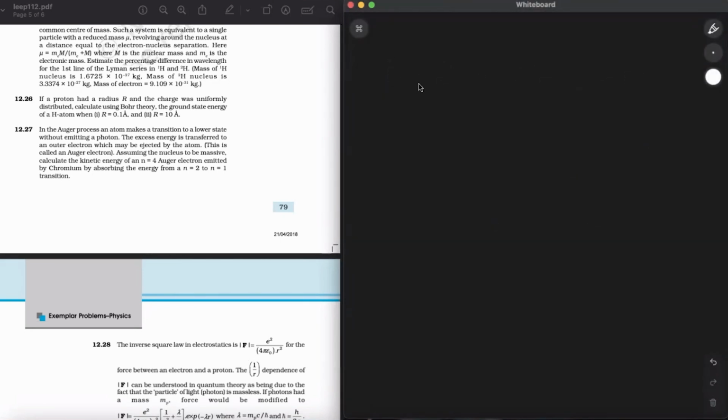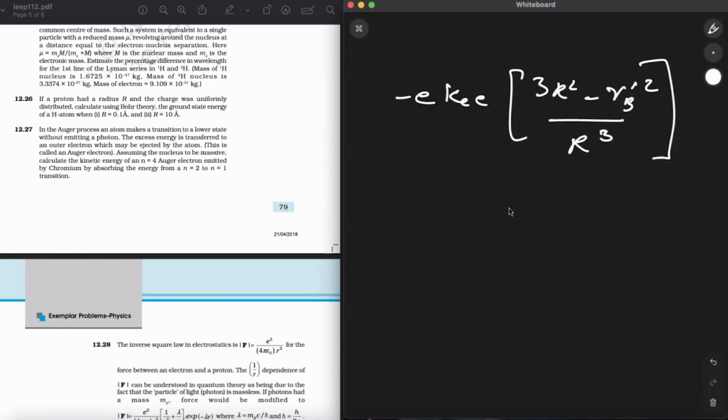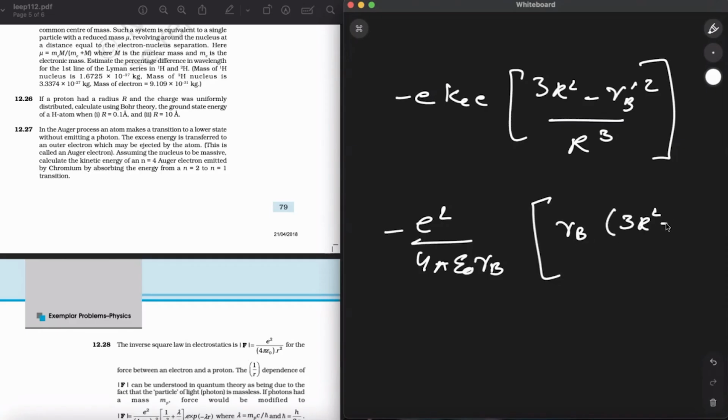So writing for the potential energy: minus e k e into 3 R square minus r b dash square, whole divided by capital R cube. Now e square upon 4 pi epsilon naught r b minus mu r b into 3 R square minus r b dash square whole divided by R cube.